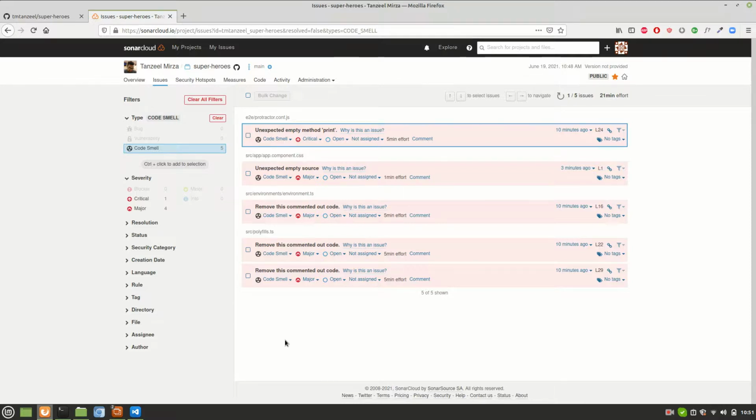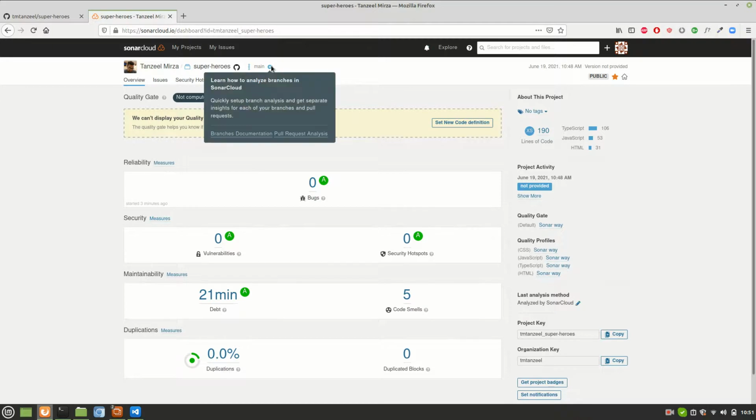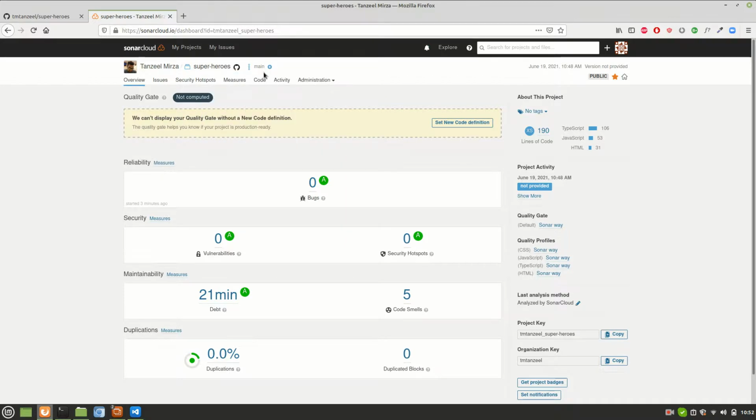But first, let me give you a quick walkthrough of this screen. Here it says main, because there is only one branch right now. Later, when we create other branches and raise PRs from them, those branches will start appearing here as drop down items.